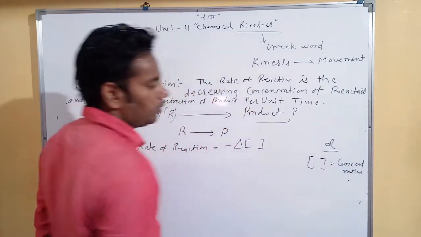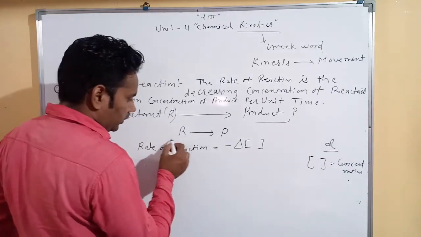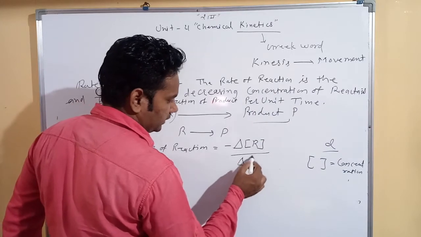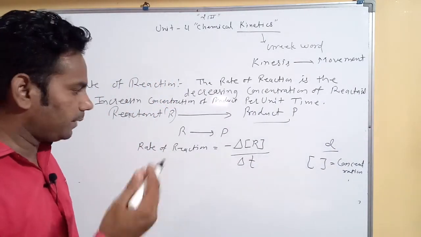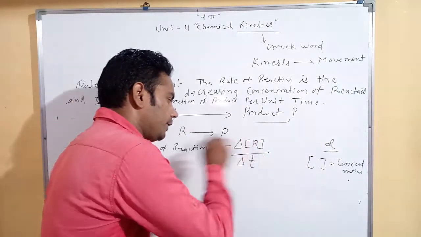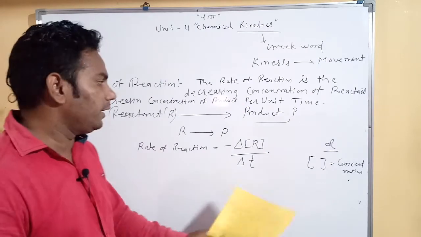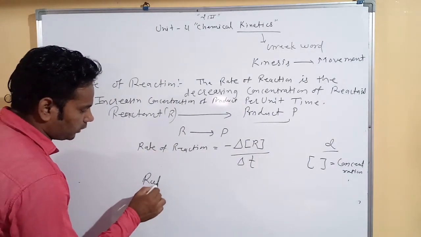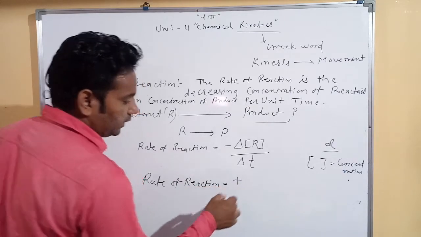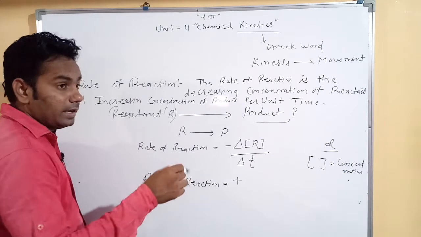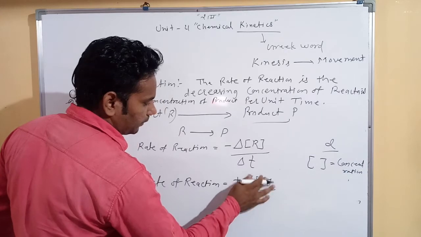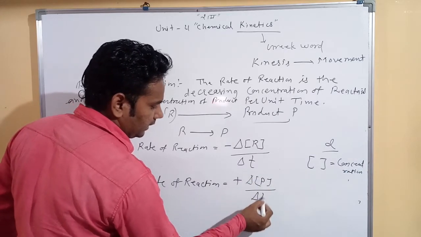Okay, this meaning of box is concentration. So the reactant concentration is decreased per unit time, and time changes from 0 to its final value. So rate of reaction is equal to the decreasing concentration of reactant per unit time. Again, on the basis of product concentration, rate of reaction is equal to the increasing, it means positive, concentration of product per unit time, delta P upon delta T.